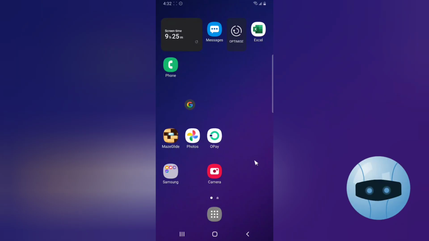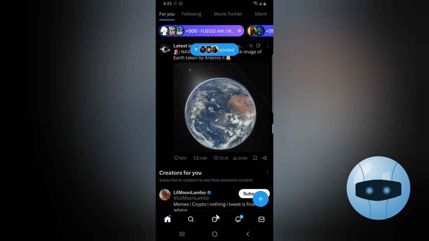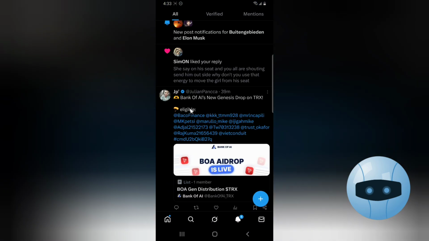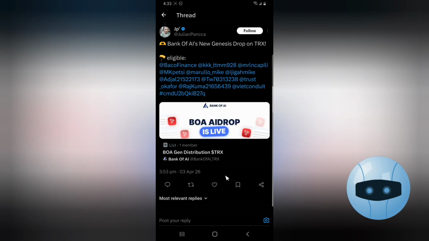How to remove yourself from a post that you get tagged on X. So this is my X account and I got tagged on this post. If you click on it, you can see that it opened, and I do not actually associate myself with this because I do not know what this is all about.